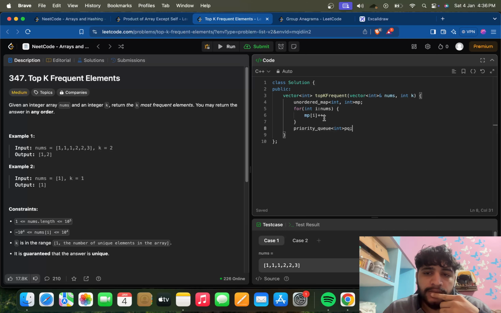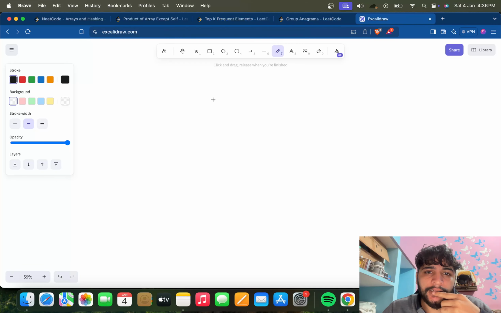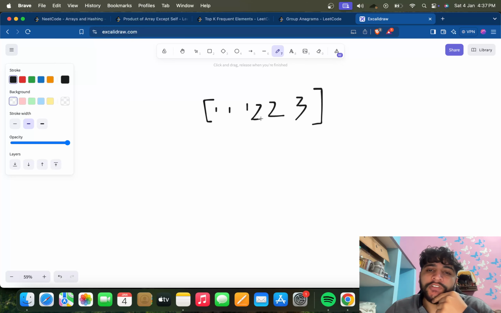How will we do this? What will we insert in this? See, here if the elements are 1 1 1 2 2 and 3, we need to sort them on the basis of their frequencies. And then we have to return the element itself, not the frequency. So we need to maintain both the things, element itself and its frequency.